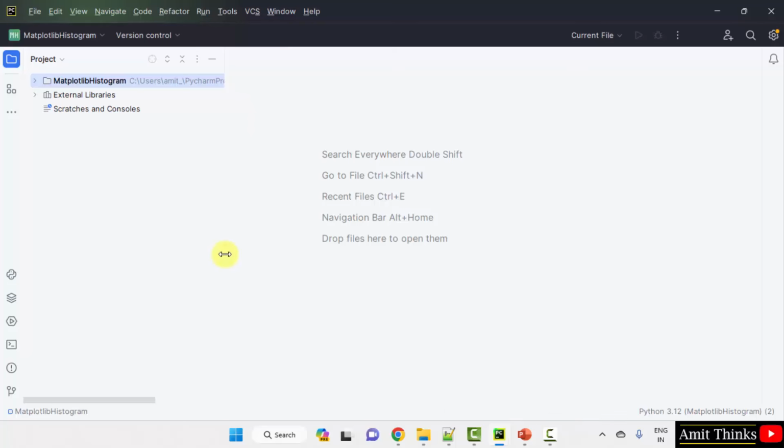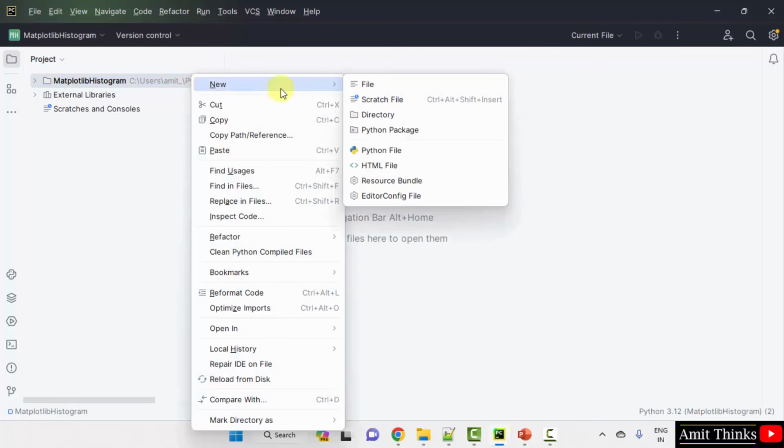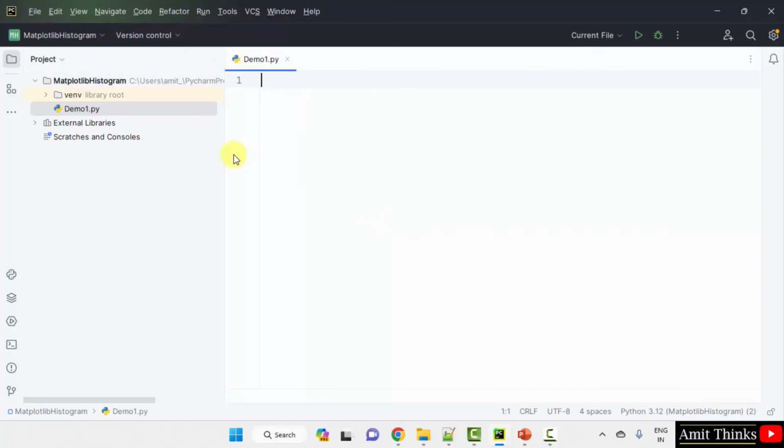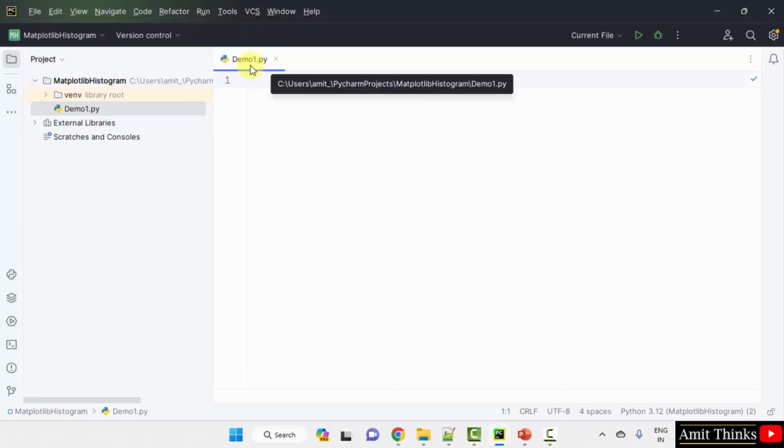Now we will add our file, a new Python file. Right click on the project, new. Click Python file. Add the name of the file. Let's say I'll add demo1. You don't need to add the .py extension because the Python file is by default selected. Press enter. On pressing enter, now the file is visible. When you keep the cursor, the location of the Python file will be visible. Now let us add the program.